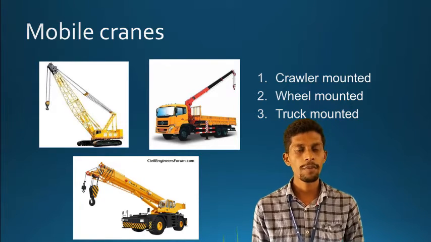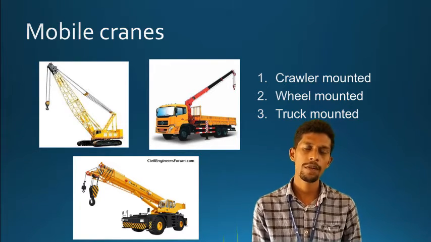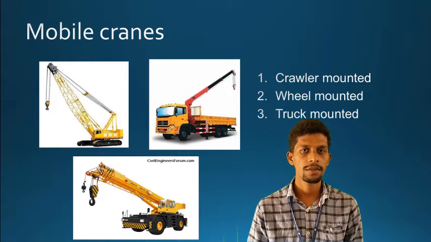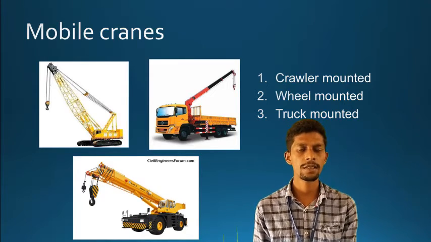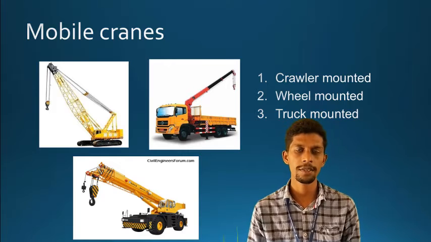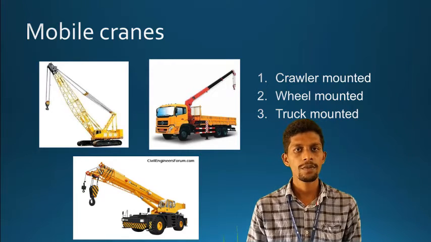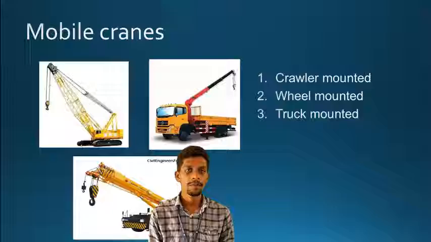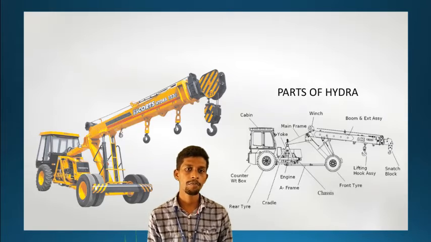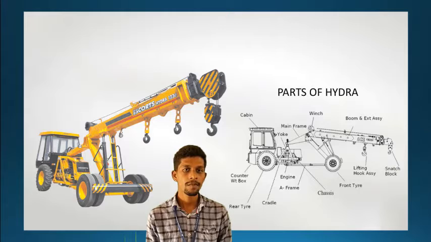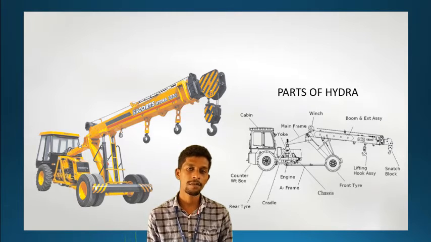Based upon the requirement of the construction project, we will use different cranes like this. So these are all mobile cranes, which means these cranes can move from one place to another. Here you can see the parts of the wheel mounted crane. The wheel mounted crane is basically called Hydra. The name is Hydra. You can see the parts over there.